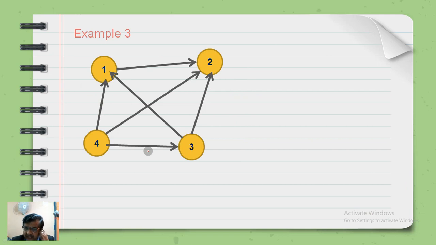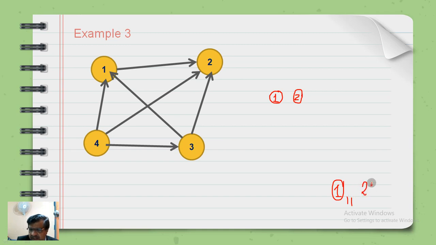Example 3. So DFS is also applicable for directed graphs. It's typically a directed acyclic graph. You should note that over here there are no cycles, but still it will visit 1 first because this is numerically superior. So 1 will go to the stack. This is the first to enter into the stack. It meets the dead end. So 1 is removed, the first to go out of the stack. Then it has to go to 2, freshly implemented once again.